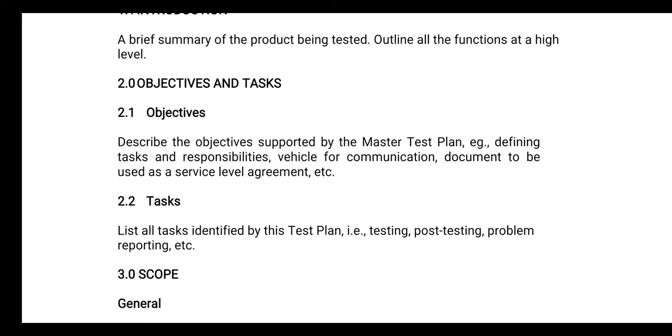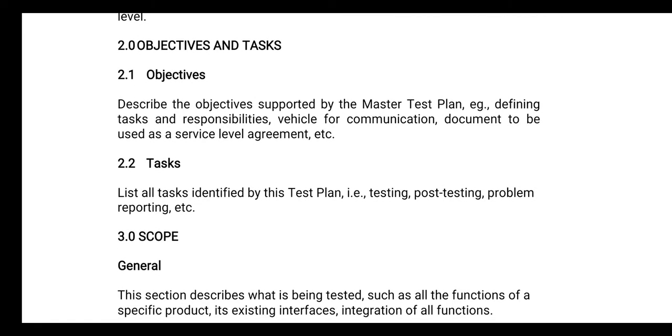Then objectives and tasks. You need to specify the objective of the particular module. Describe the objective supported by the master test plan, for example defining the tasks and responsibilities, a vehicle for communication, a document to be used as the service level agreement, etc. So you need to specify the objectives where you are going to use that particular module. What kind of tasks you are going to perform, you need to mention all of those also. List all the tasks, identify what this test plan is testing, post testing, problem reporting.